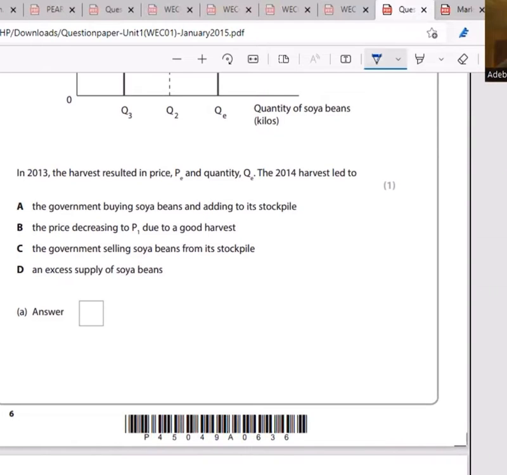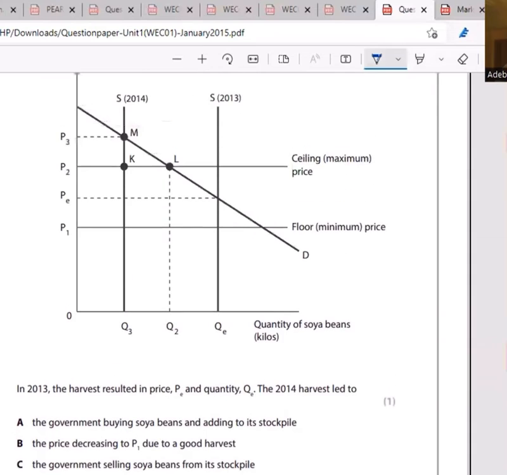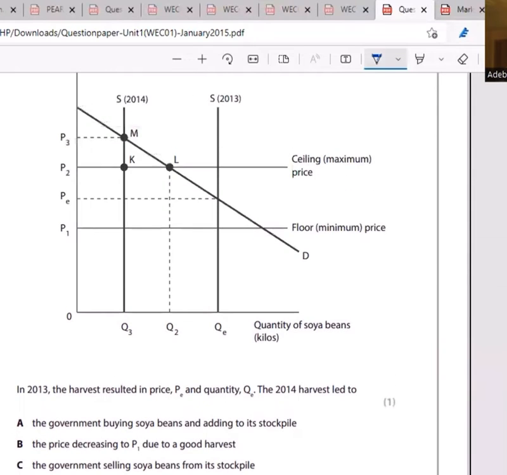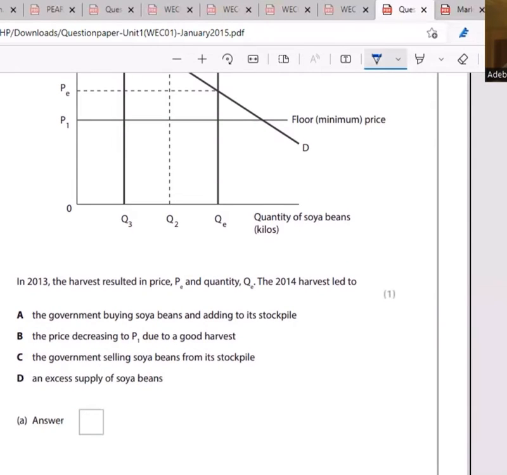A, in 2013, the effect resulted in price PE and QE, so the 2014 harvest led to the government buying soybeans and adding them to its stockpile. No, government would not keep them because here at PE and QE the price is increasing, so government wouldn't want to keep them anymore. B, the price increasing to P1 due to a good harvest.